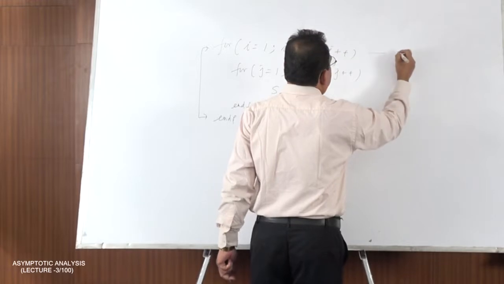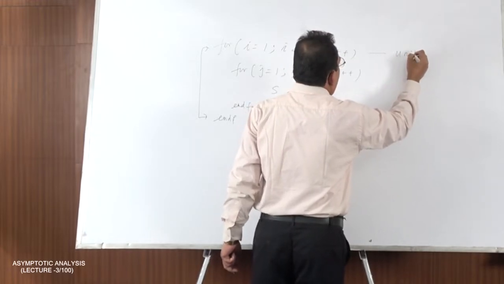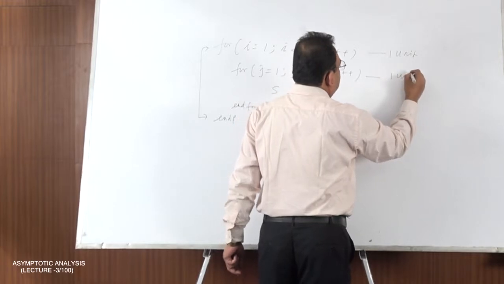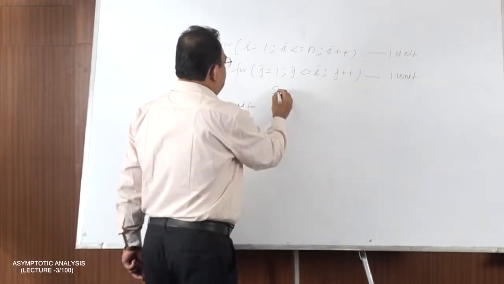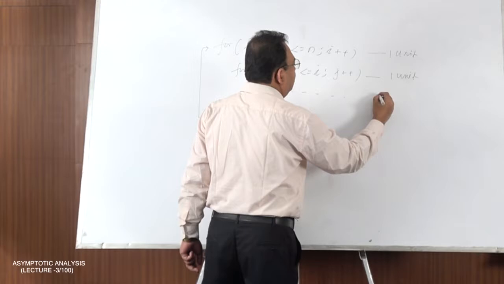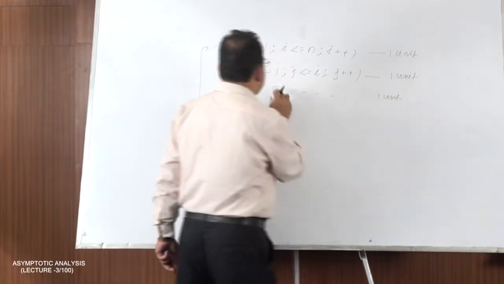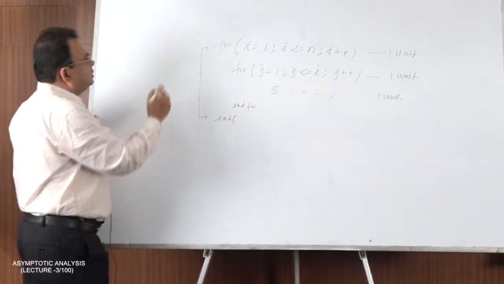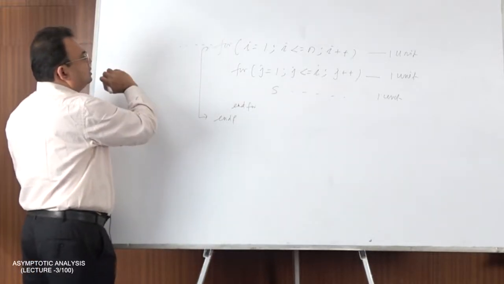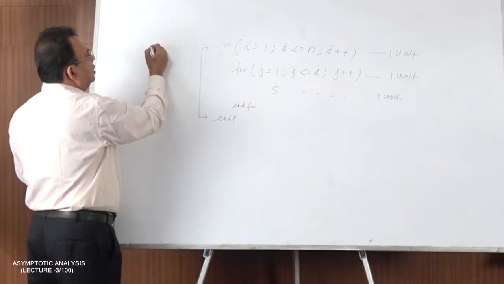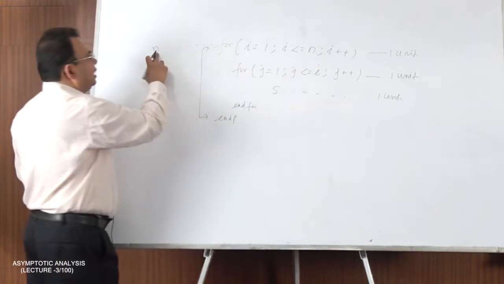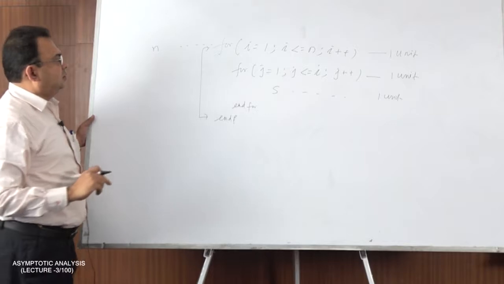Every iteration of this is a basic step requiring 1 unit of time. This will also take 1 unit of time for every iteration, and this sequence block will also take 1 unit of time, because we are considering this unit as a larger unit. Now this will iterate how many times? N times, because from 1 to n this requires n units of time.